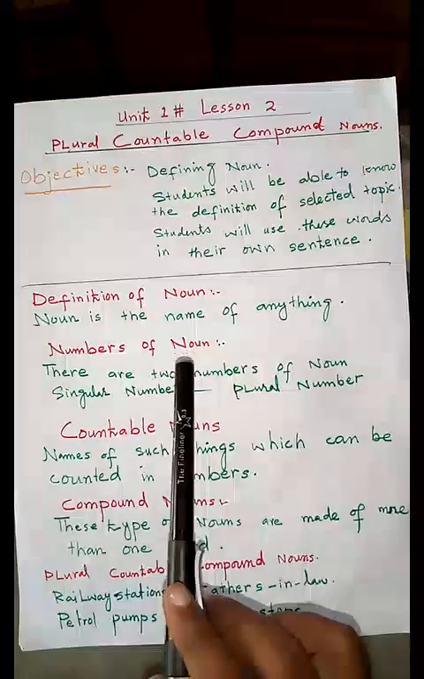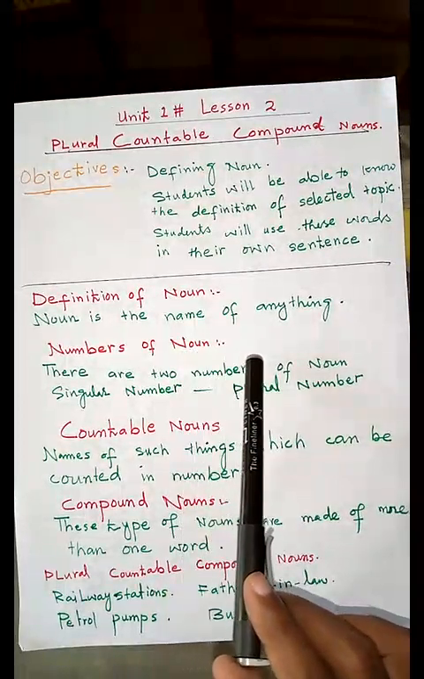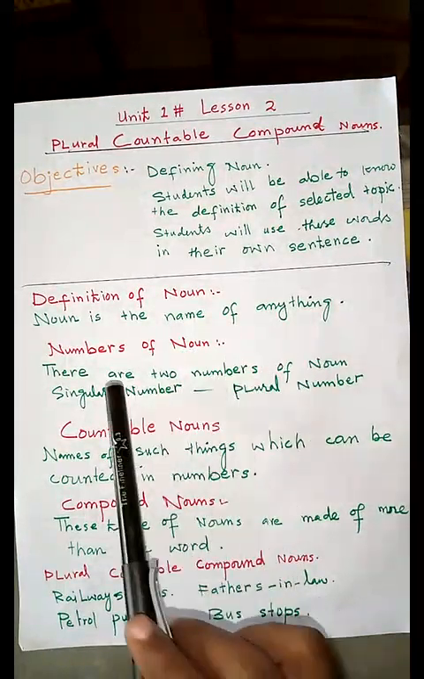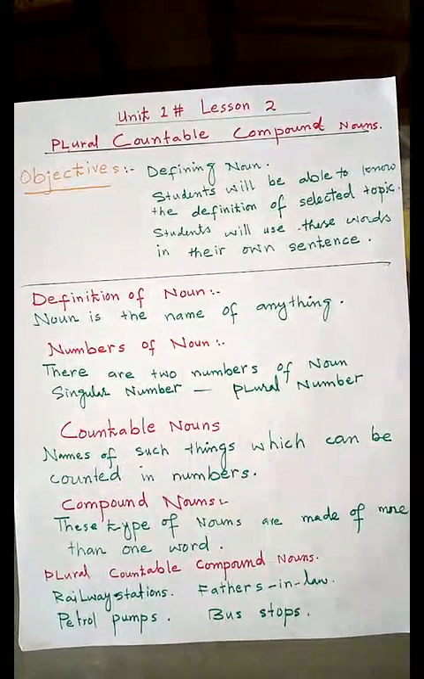Okay, so this was the definition of noun. As I told you, I am repeating now. The word noun is taken from the Latin language word nomen, that means name. So name of anything can be called noun, or noun is the name of anything.